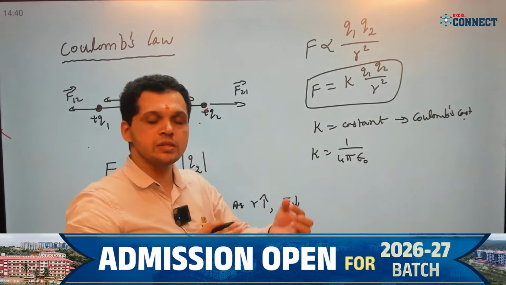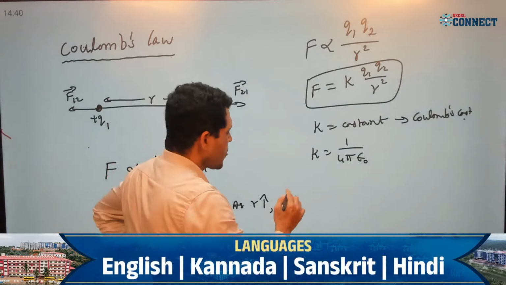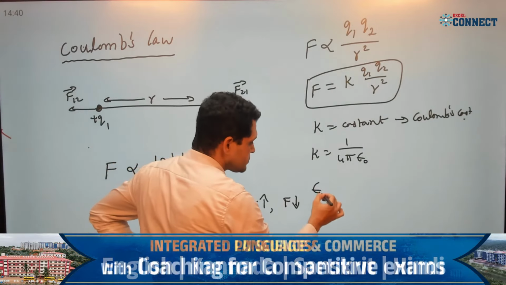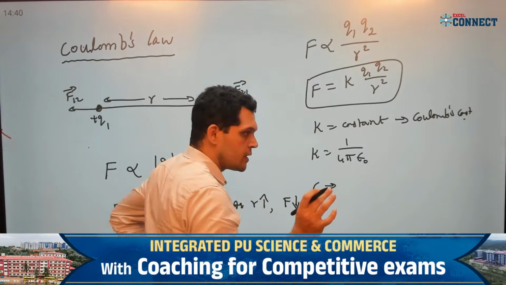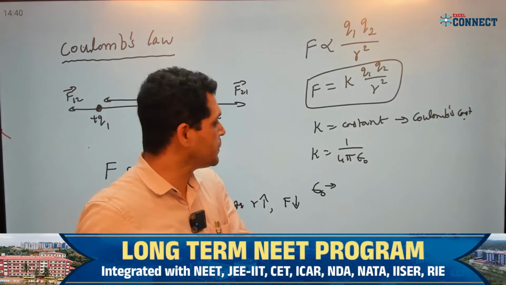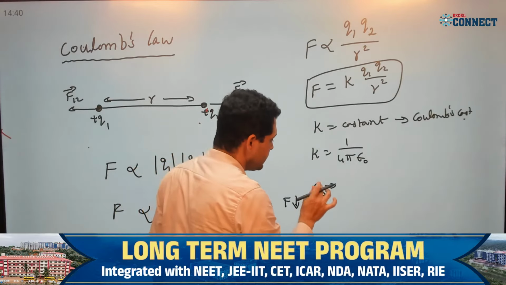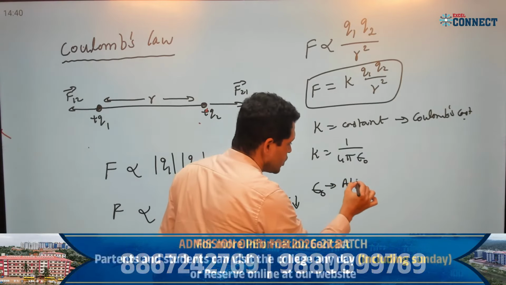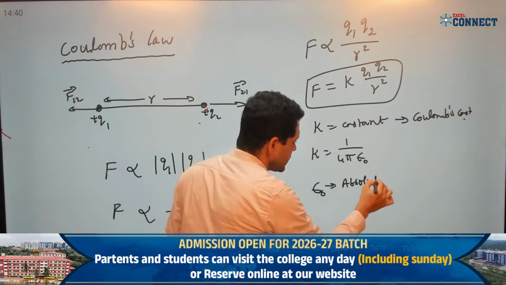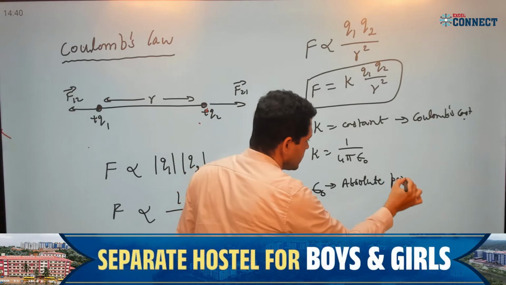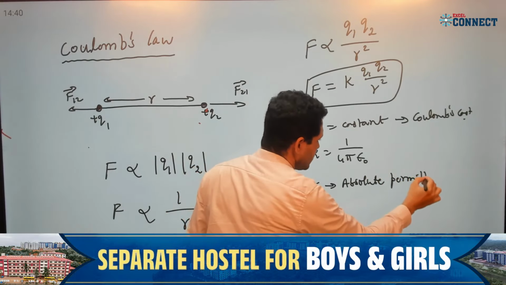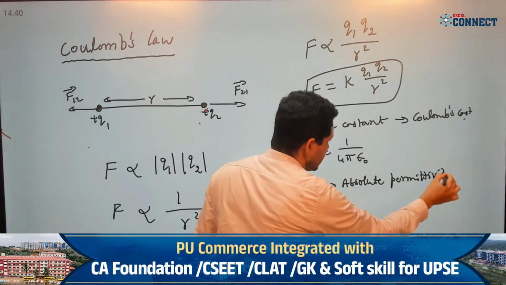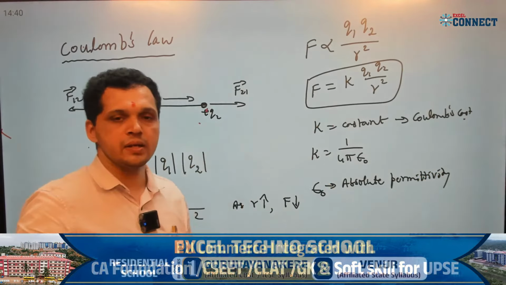Another term we got here, epsilon naught. What is this epsilon naught? Epsilon naught is called absolute permittivity. Sorry, not permeability, absolute permittivity.